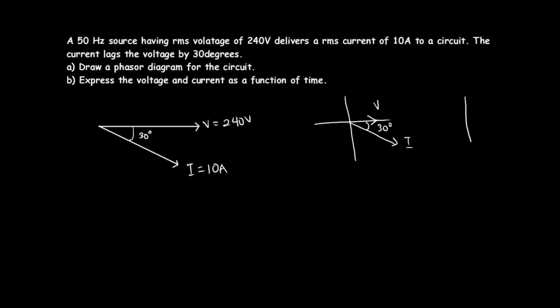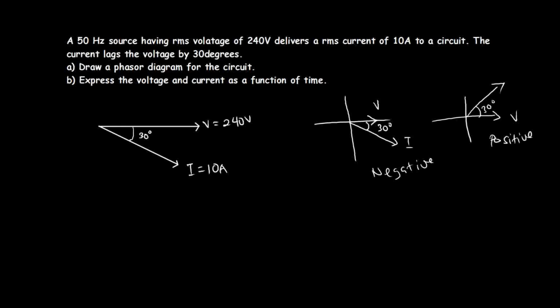Should the current be leading the voltage, then I'm going to have the voltage here, then the current will be somewhere here. So this will be 30 degrees. So in this case the angle was positive, and then in the lagging case here the angle is negative, because it is lagging.